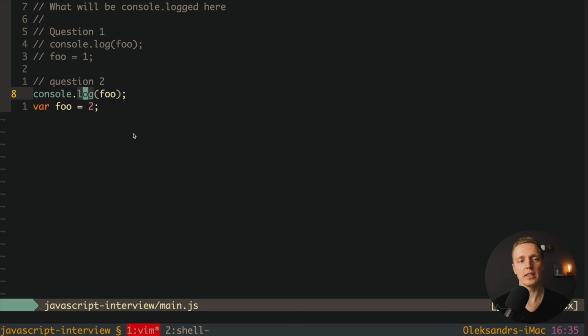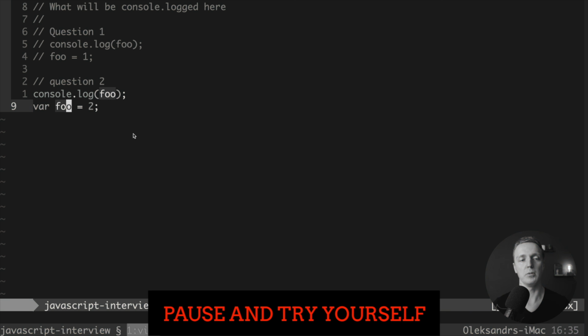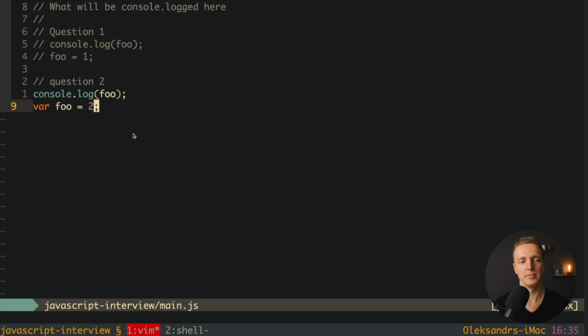So the next question then will be, okay, we're console logging here foo, but after this we have var foo equals 2. And actually here is the huge difference, because in the first question we had foo equals 1, but we didn't have a creation of the variable. But here we have var foo, which is actually a creation of the variable, but you might think, okay, var foo happens after the console log, which means we will still get an error that foo is not defined because var foo happens later.